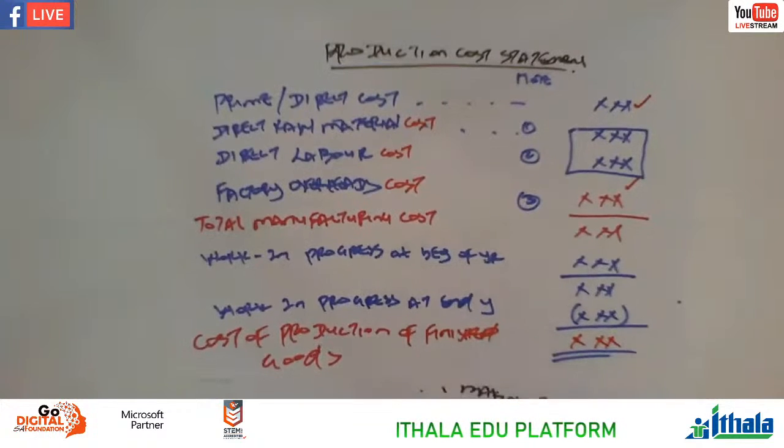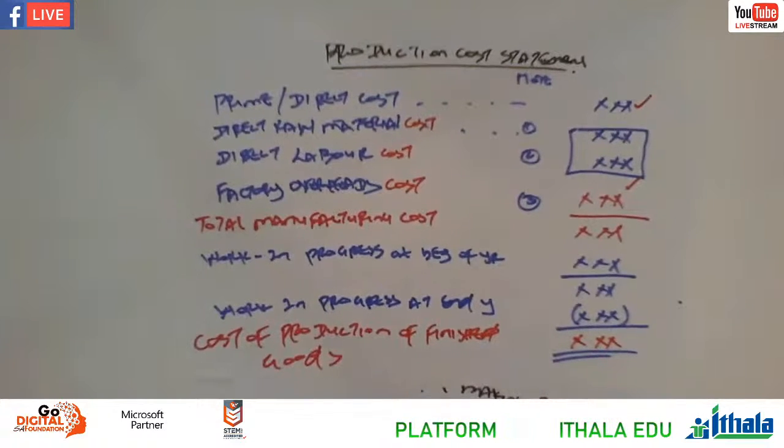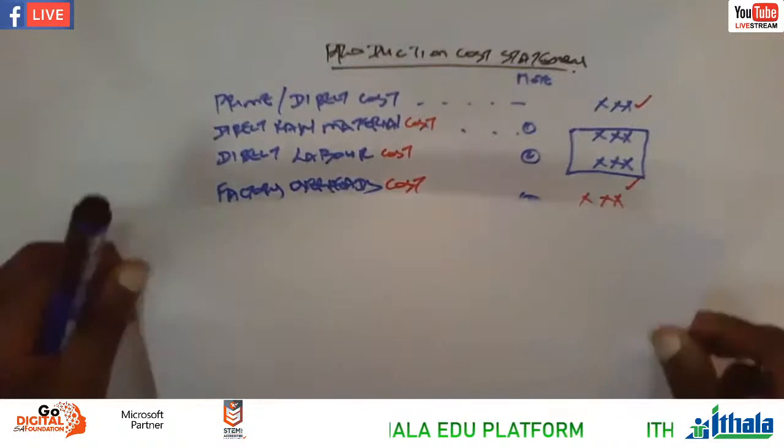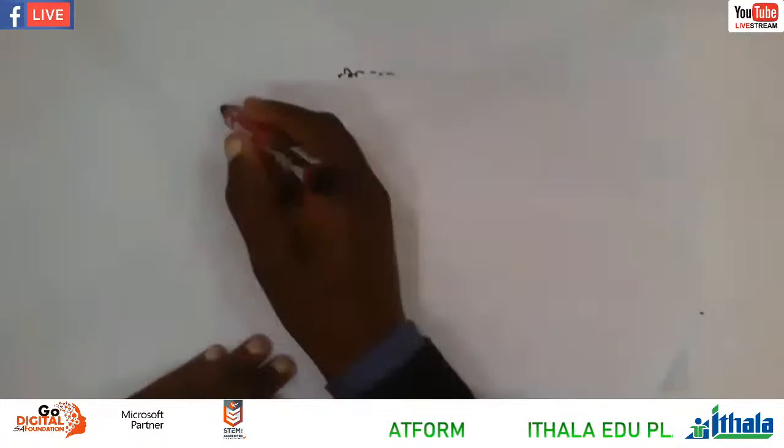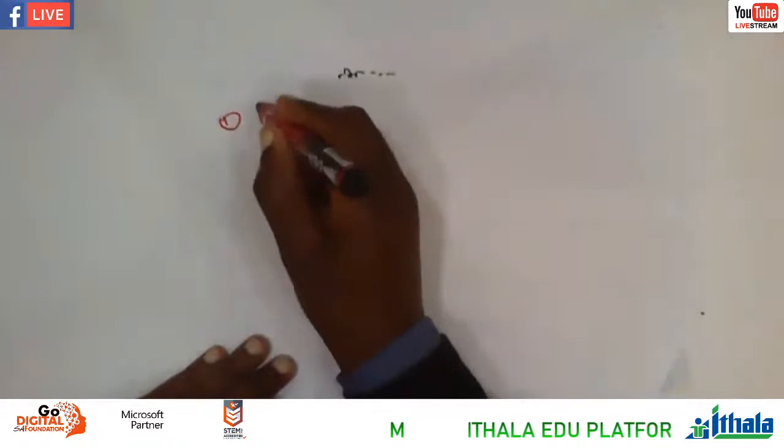Let's go back again on these terms. We're going to start with the direct raw material. Okay, what is direct raw material? And then what is direct labor, factory overheads, and total manufacturing cost. You have to understand the terminology, and then we can come and do the question later. Okay, let's go to direct raw material.